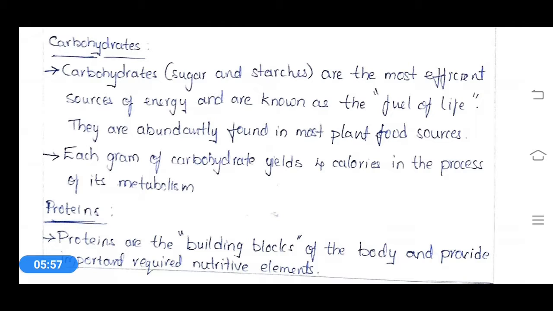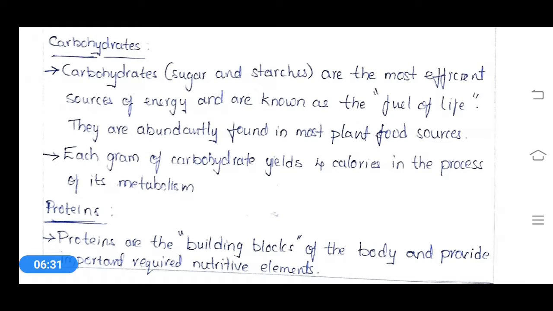Carbohydrates like sugars and starches are the most efficient source of energy, known as the fuel of life, because we depend on rice or starch material for our major diet requirements. We take rice as the major food material in our diet, so we call carbohydrates the fuel of life.